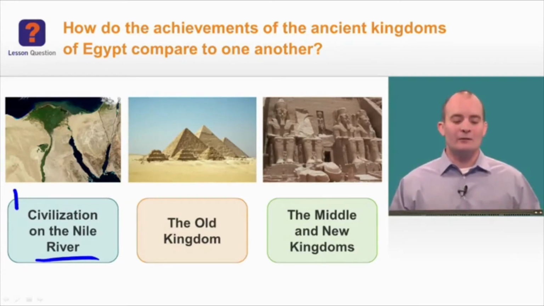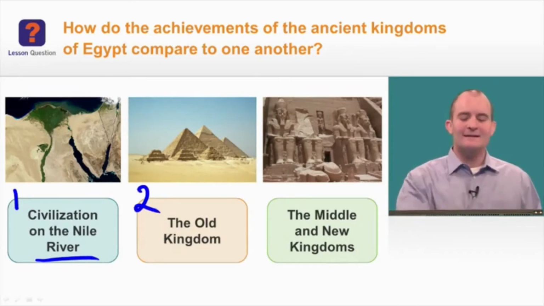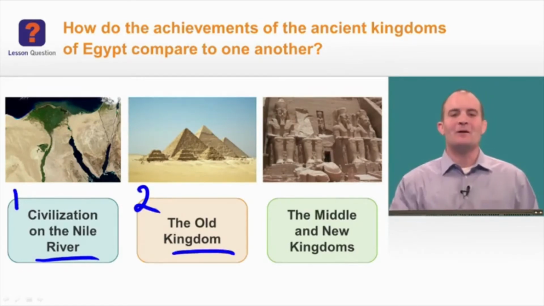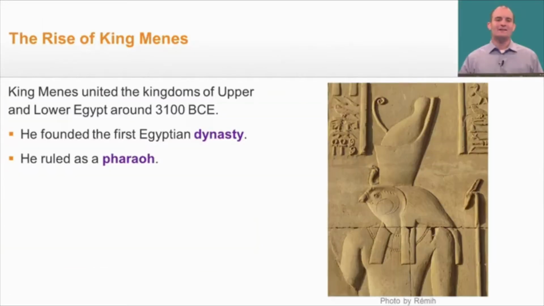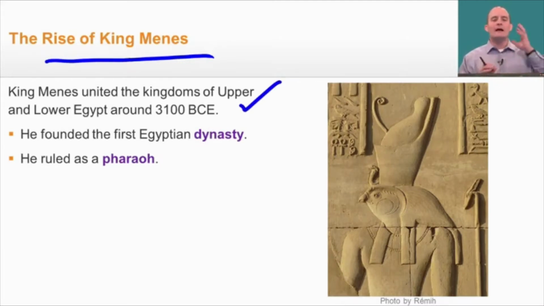They also were able to support great kingdoms as well. And that's where we're going to start in this second part, talking about the Old Kingdom. Let's go ahead and get started. We can't start talking about the Old Kingdom without first talking about the rise of King Menes. King Menes united the kingdoms of Upper and Lower Egypt around 3100 BCE. And he founded the first Egyptian dynasty.